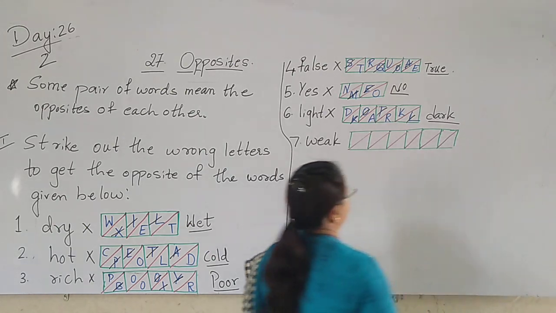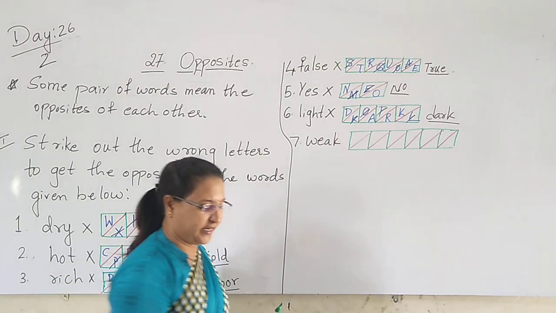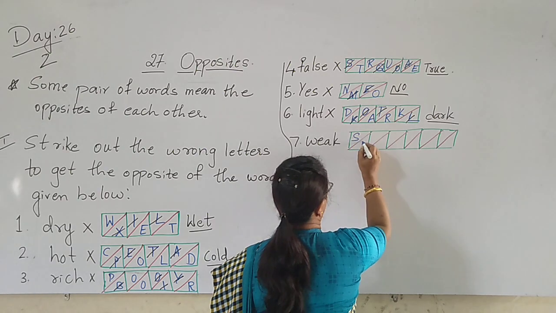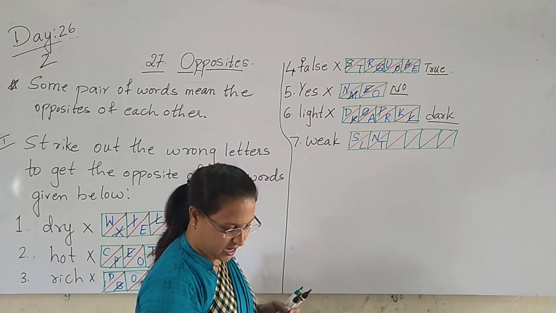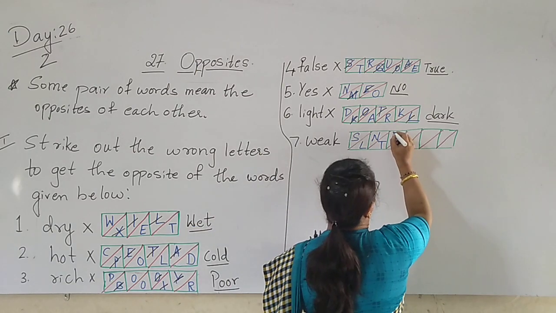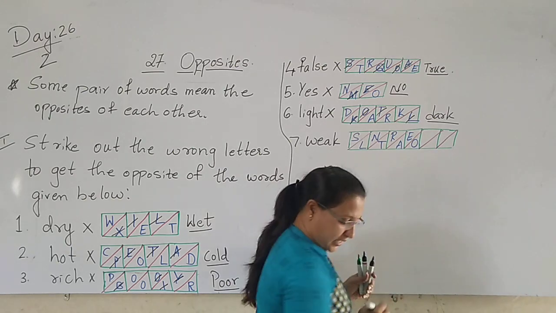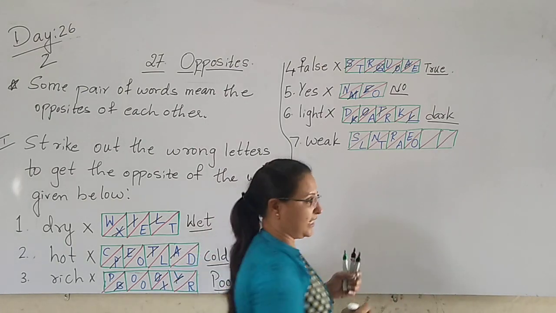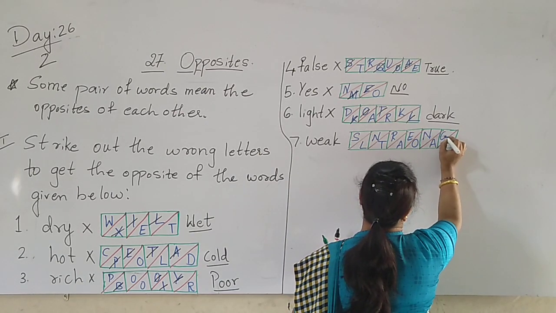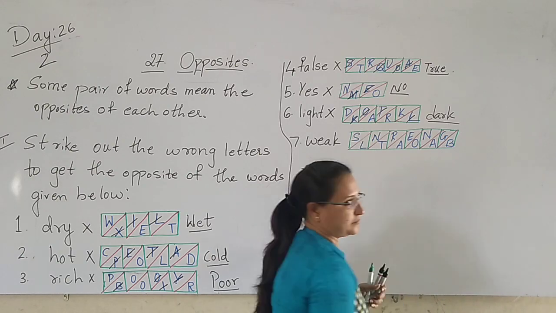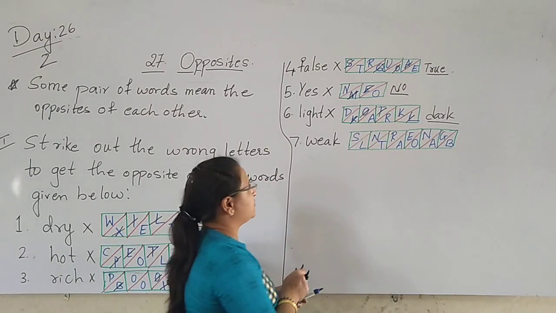Now we'll write the spelling here. S-L-N-T. And the next is R-A-E-O. And then N-A-G-B. Yes or no? Now weak. The opposite of weak is what, children?